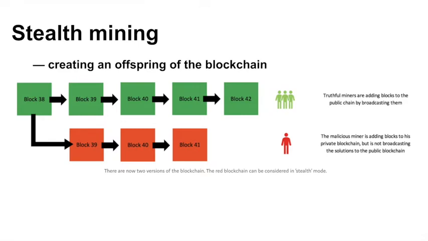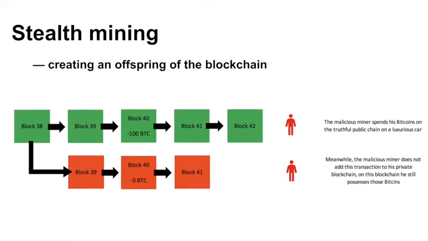Normally, when a miner finds a solution, it's supposed to be broadcasted to all other miners so that they can verify it. But a corrupt miner can create an offshoot of the blockchain by not broadcasting the solution of his block to the rest of the network. In other words, self-mining. So there are now two versions of the blockchain.